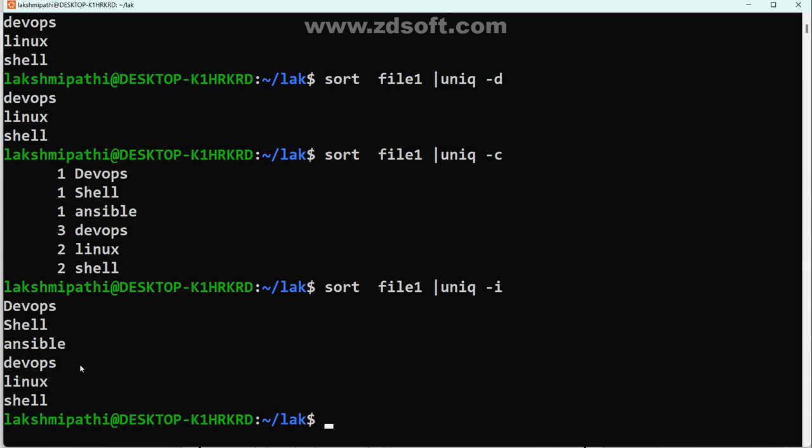Again it is showing devops. We need to ignore, but it didn't ignore here. Okay, I may go another way. See, sort hyphen u, sort hyphen unique. What is the file name? This is the file.